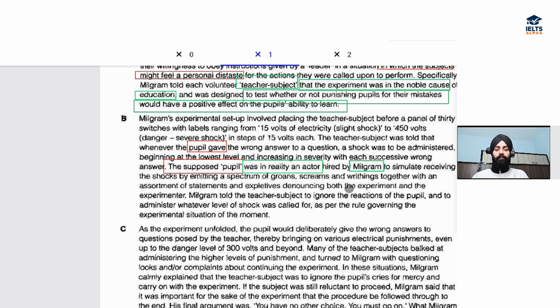That is further explanation. So, who was the pupil in reality? It was not a student, it was actually he was actually an actor, right? So, the answer is B paragraph, and the identity was actor.